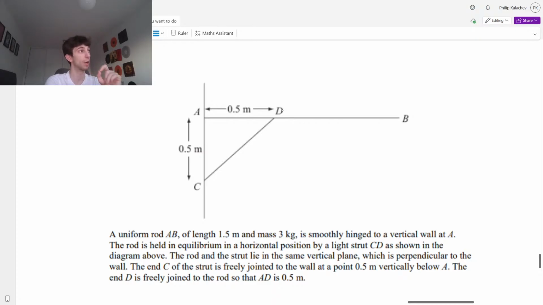And it doesn't matter what direction you put it, because if your answer is negative, it would have been in the other direction. Okay? If you get a negative value for that force, it would have been in the other direction. I hope that makes sense. It can be either way, because this force from CD, for example, could be pushing it so far up, really tight, that your hinge needs to try and bring this back down.